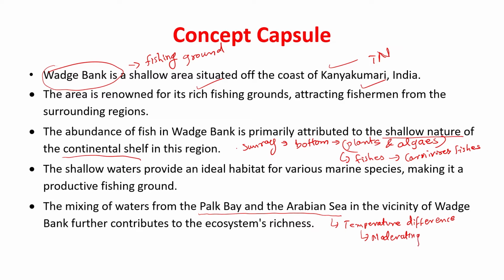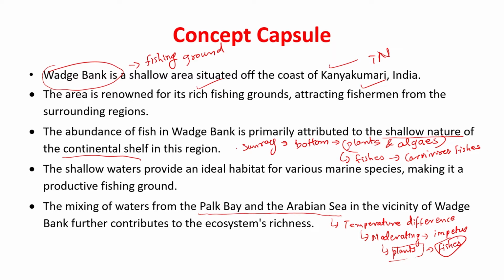And this moderating effect provides an impetus to the growth of fishes in the area. Again, the reason here is that because of the moderating effects, plants in the region are better supported, oceanic plants and algae, and these plants and algae give way to fishes, leading to fishing being an important occupation in this region.